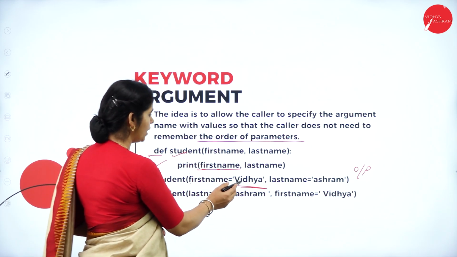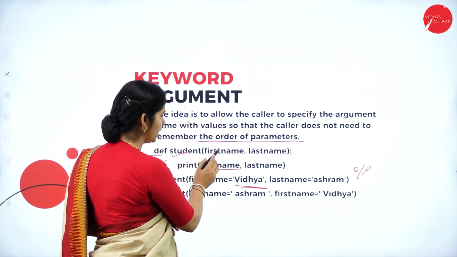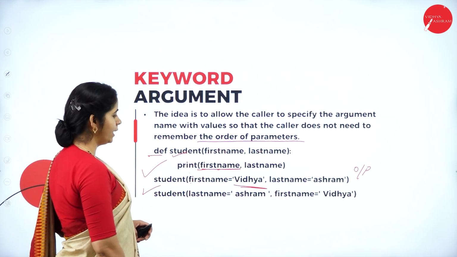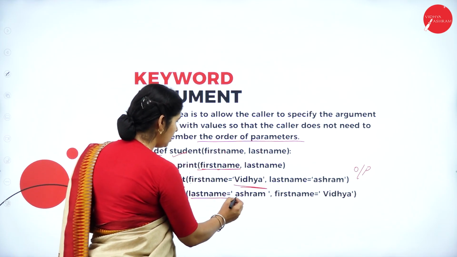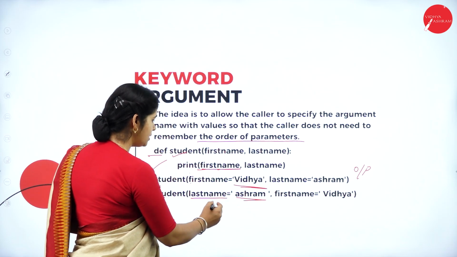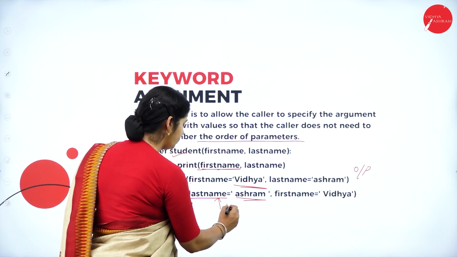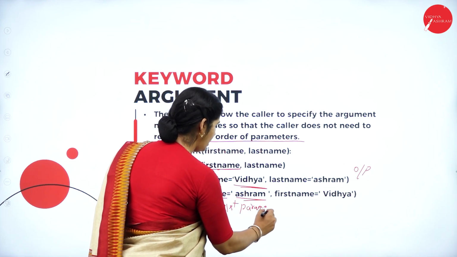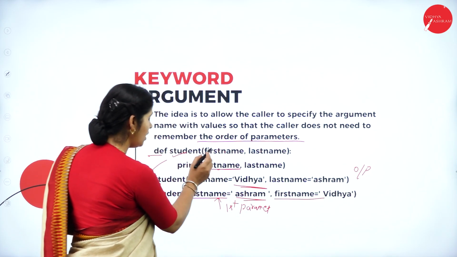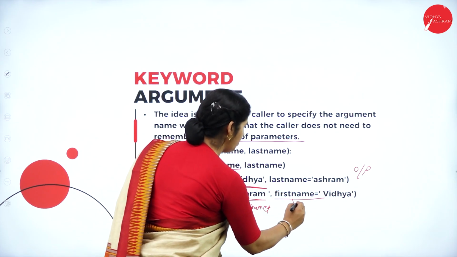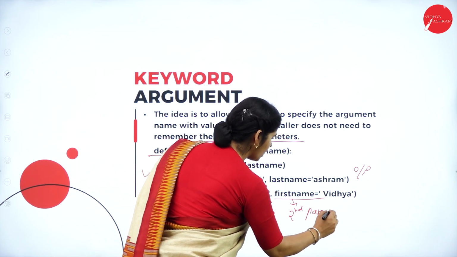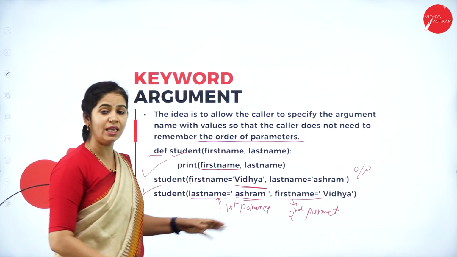This is also acceptable, as we are giving the key values for each argument. The last name, Ashram, is passed as the first parameter, and the first name, which was the first parameter before, is passed as the second parameter.